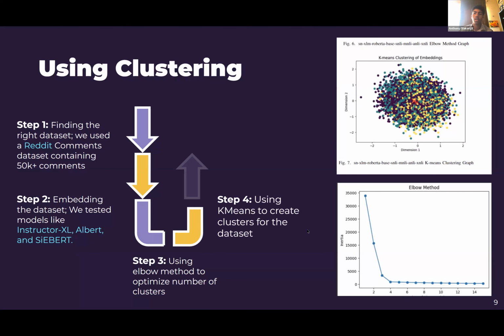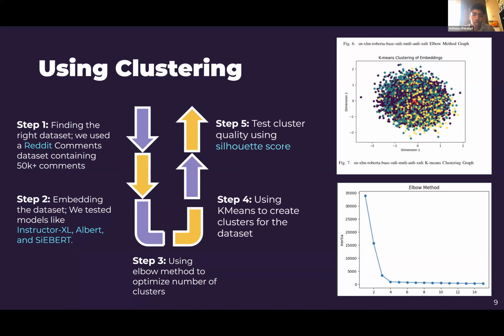And as you can see in the second graphic, there is a cluster assignment for the XLM Roberta model, the Roberta checkpoint. Step 5 was to test the cluster quality using the silhouette score. As you can see, the clusters are ill-defined and subpar because they're not well separated. A silhouette score close to +1 means very well separated clusters. A score close to 0 means overlapping clusters, and a score close to -1 means items are in the wrong cluster. The XLM Roberta model achieved a score of around 0.2.